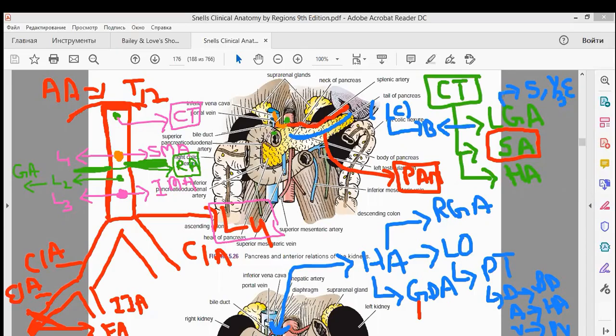You can call it the portal triad or hepatoportis, and then it gives one branch which is going downward like this. This branch which is going downward here, this is your gastroduodenal artery. So this is the gastroduodenal artery, and it is present behind D1, or you can say the first part of the duodenum.